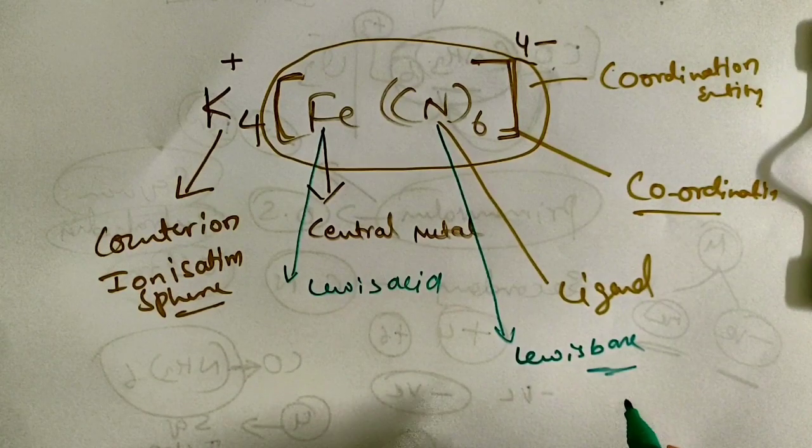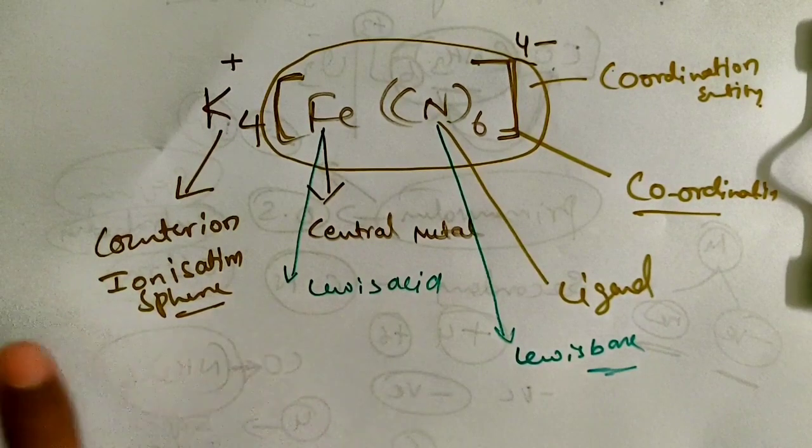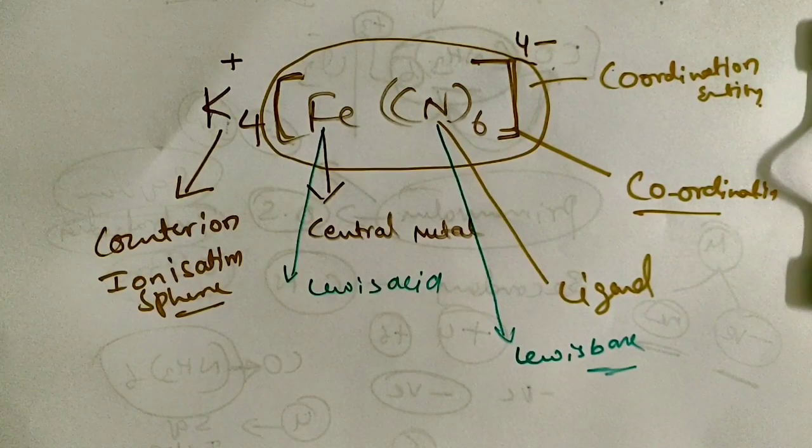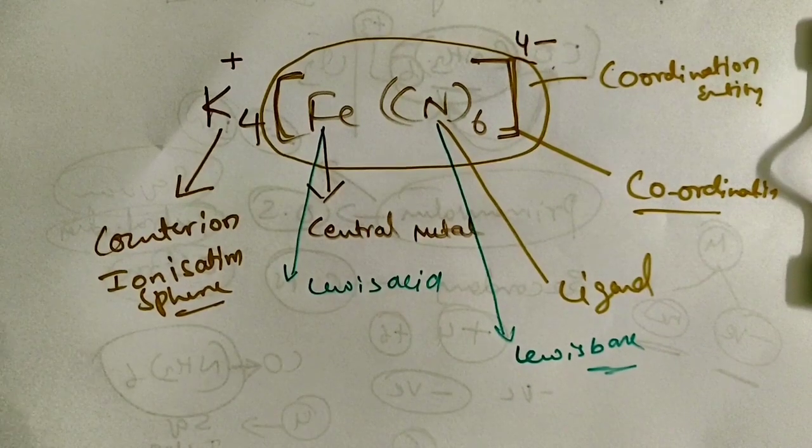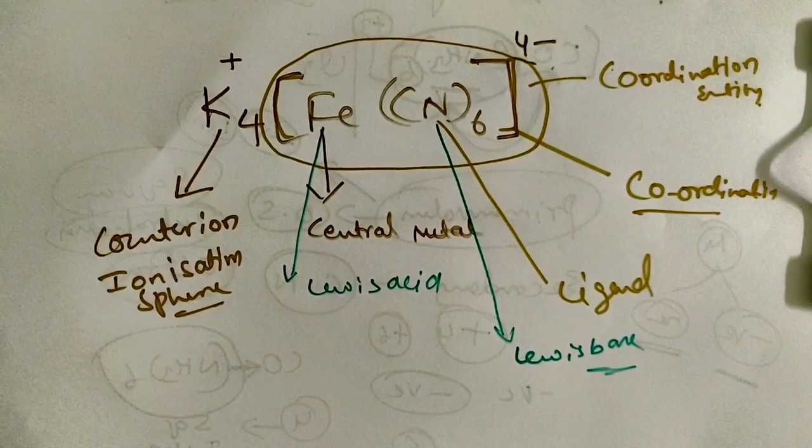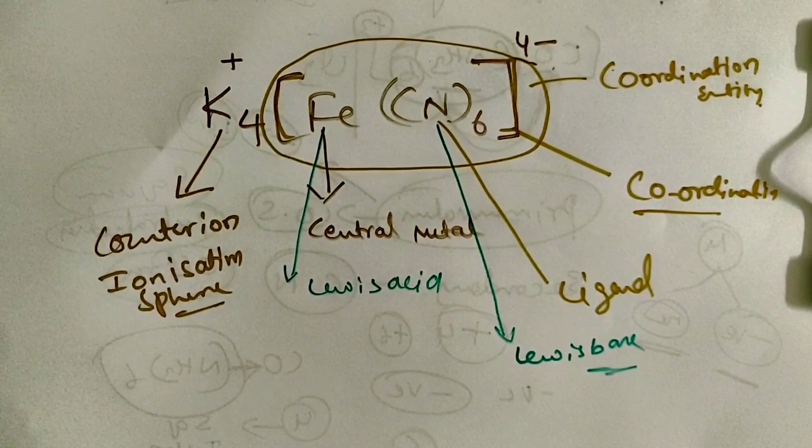Clear, children? So this was today's explanation for coordination compounds. These are the very basic things we are going to learn. In the upcoming video I will explain the coordination sphere, coordination entity, coordination number, ligands, and the types of ligands. Till then, have a brief basic knowledge of coordination compounds. Write down the example I have given, practice it and read well.